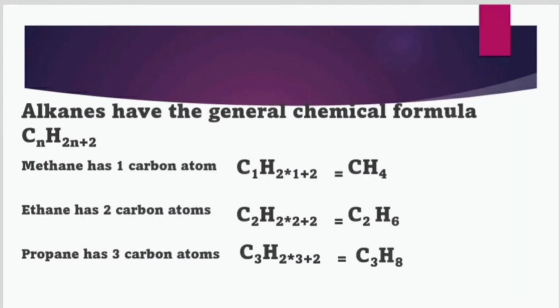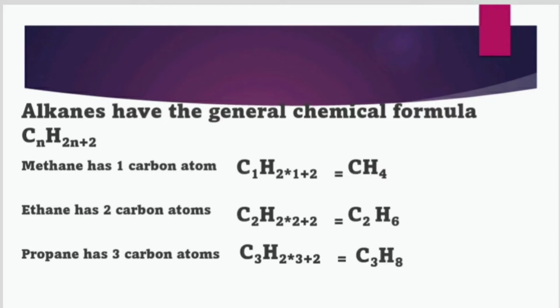First one, methane. Methane has only one carbon atom. Let's substitute n equals 1 in the CnH2n+2 formula. It becomes C1H2 into 1 plus 2. So 2 into 1 is 2, plus 2 becomes 4. That is CH4.